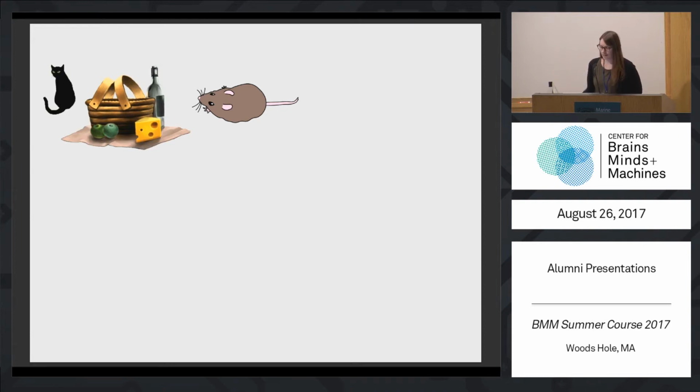Animals are able to understand the world around them. We can all look at this image and quickly know what's going on in the scene. For example, I notice a picnic basket, this cheese, some apples, a cat, and an unusually large mouse. You've never seen this exact image before, and it doesn't matter if you see this image or smell the food